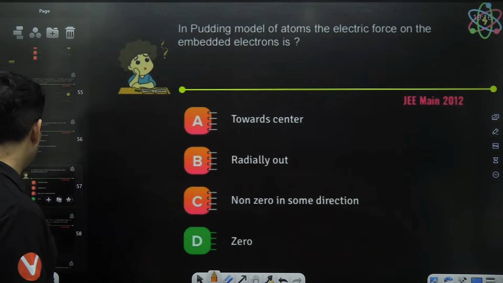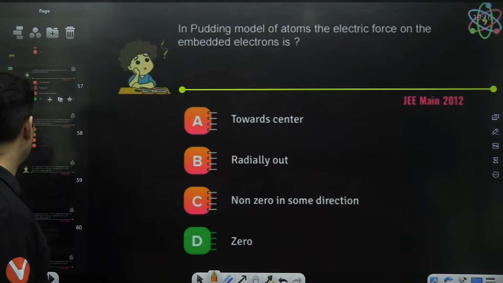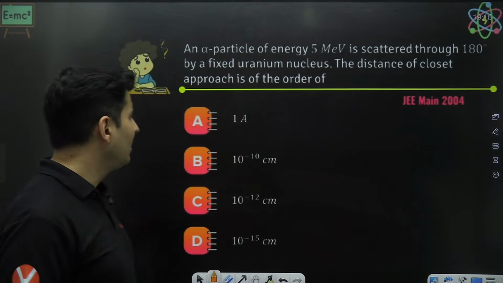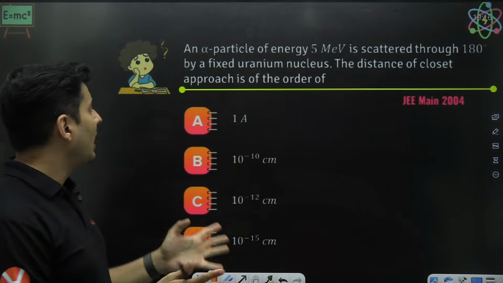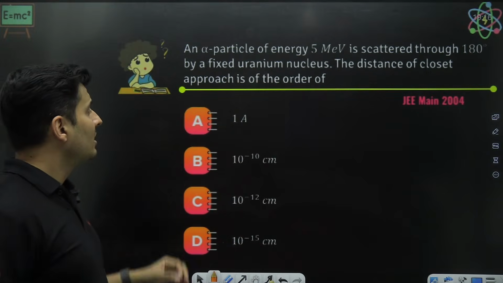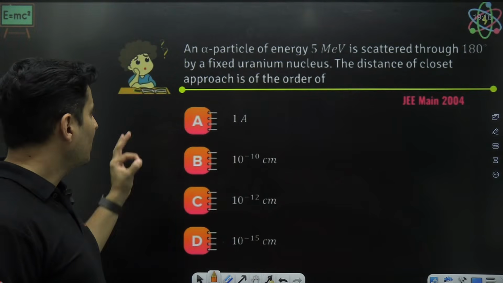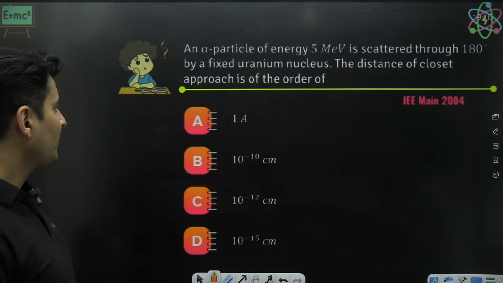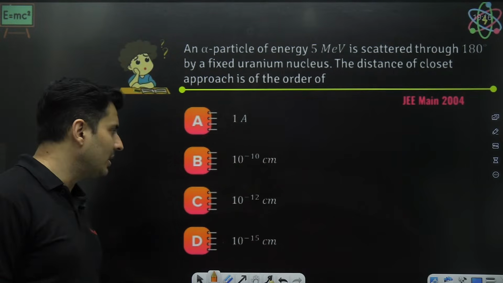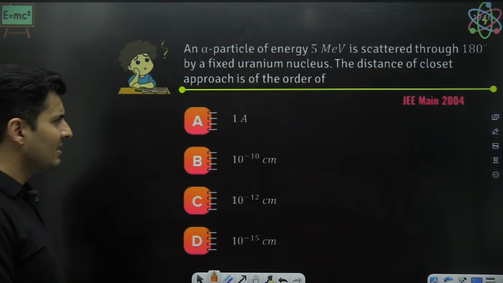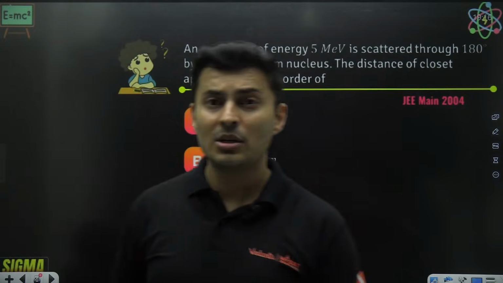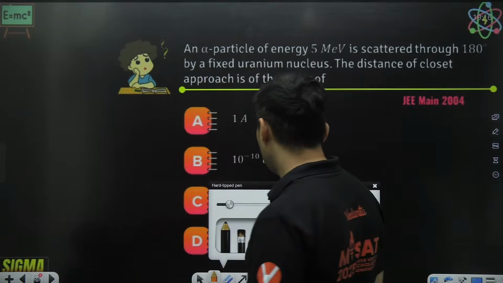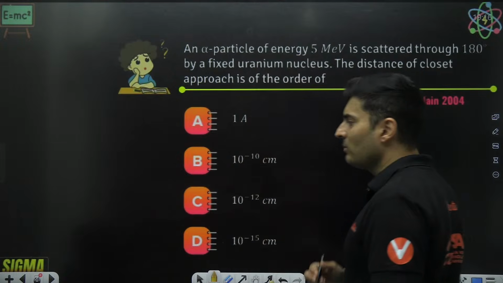Let's go to the next question coming up on your screen and I'll show you how to solve this. There is an alpha particle of some energy. It is scattered by 180 degrees by some uranium nucleus. The distance of closest approach is of how much, Angstrom or centimeters or meters, whatever it is. This was asked a long time back, in 2004, but this is still relevant because it also came recently in 24-25. Again, the same logic, guys.